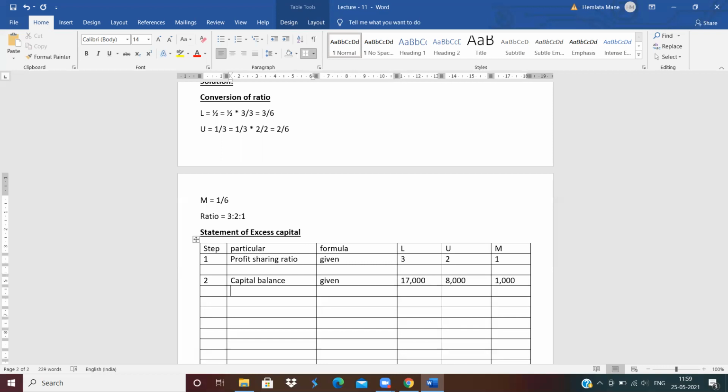Here general reserve is given, so add general reserve in their profit sharing ratio, 3:2:1. So add general reserve in this ratio. How much is the amount of general reserve? See the amount of general reserve.